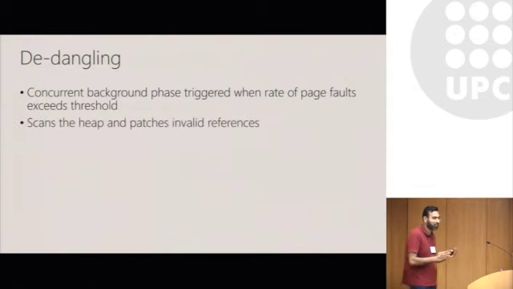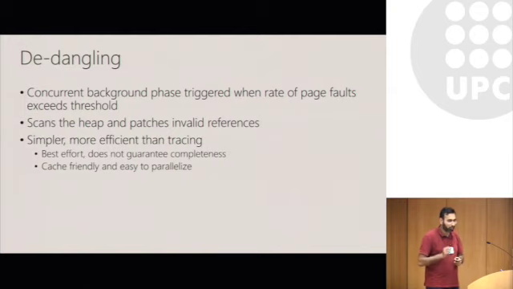This is a phase that scans the heap and patches invalid references. Note that this is much simpler and more efficient than tracing in a garbage collector, because it's only a best effort phase. It tries to catch as many invalid references as possible, but it doesn't have to capture all of them, because in the worst case, we'll resort to lazy patching anyway. Also, it's a lot more cache-friendly and very easy to parallelize, because we know exactly where the deleted objects are. We don't have to trace to find deleted objects.